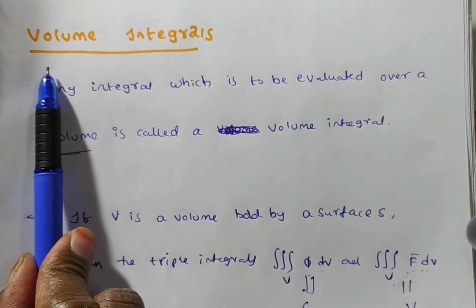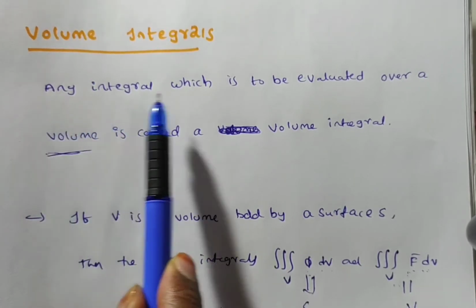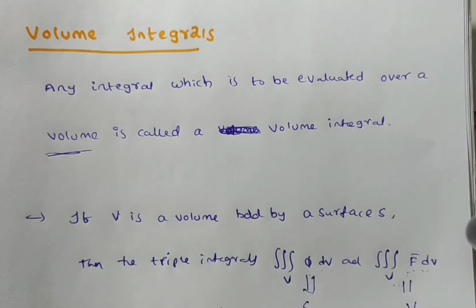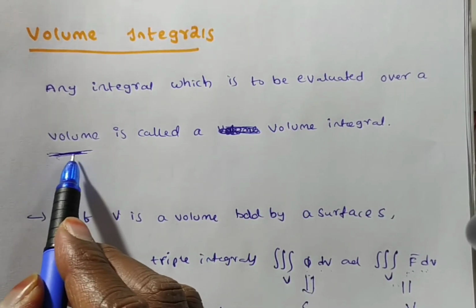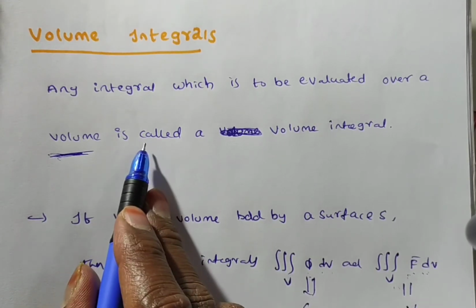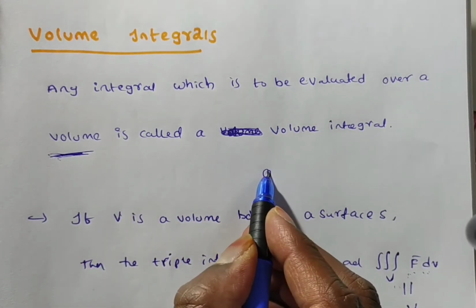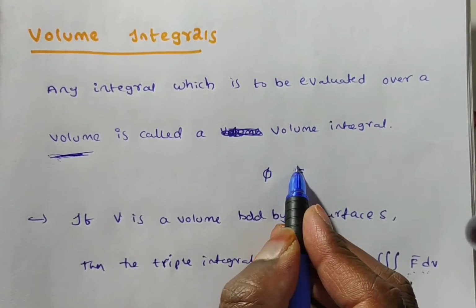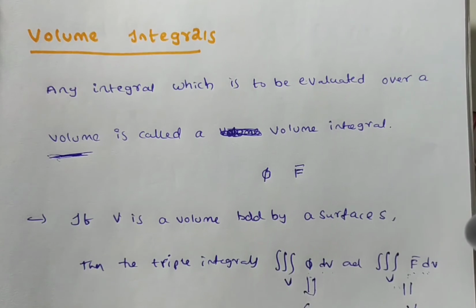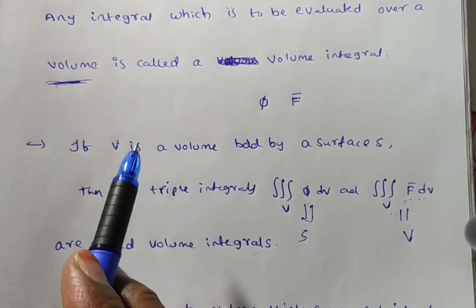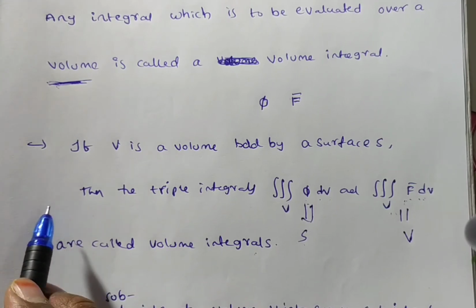Anyway, the volume integral definition: any integral which is to be evaluated over a volume is called a volume integral. We are integrating over a volume. Here you have two types: you can integrate a scalar point function, and also you can do the volume integral for a vector point function. This volume integral is one type of triple integral only. I am going to discuss it right now.